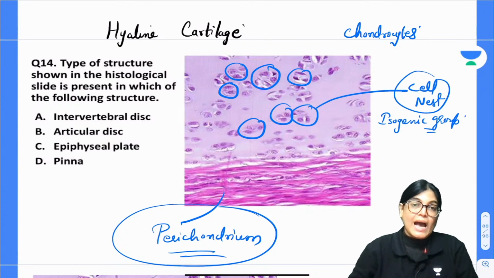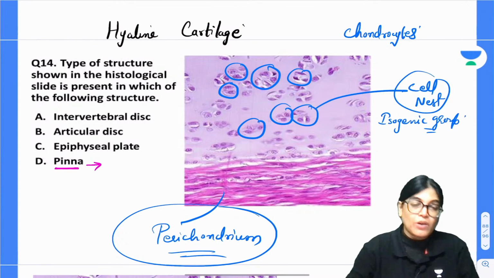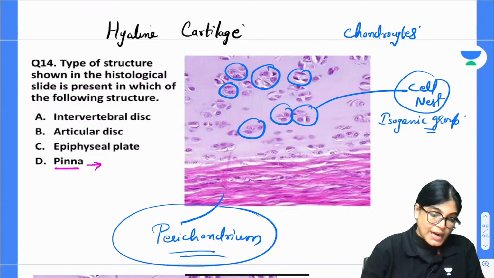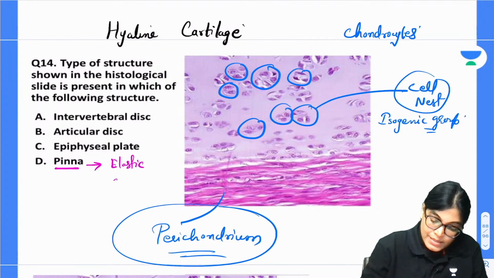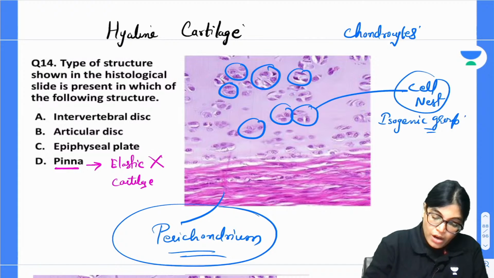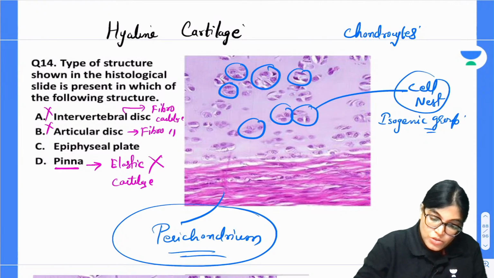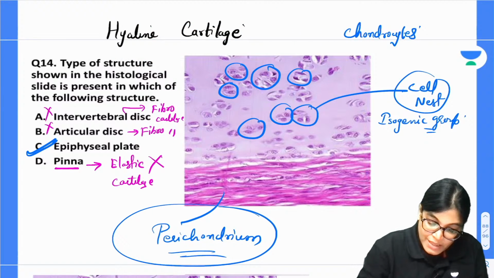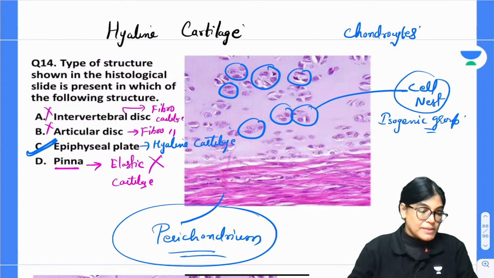So we have to choose the example of hyaline cartilage. Now coming to the explanation, can you tell me pinna is an example of which cartilage? Pinna is an example of elastic cartilage. So this is wrong. Intervertebral disc and articular disc are examples of fibrocartilage, so these are also wrong. The correct one is epiphyseal cartilage, which is an example of hyaline cartilage. So the correct answer will be C.